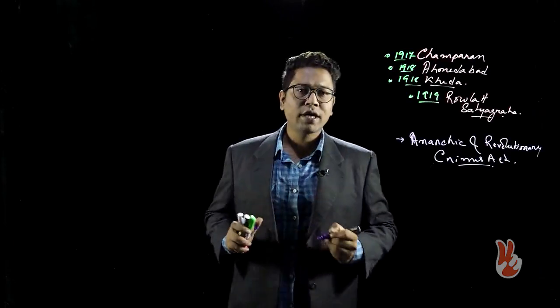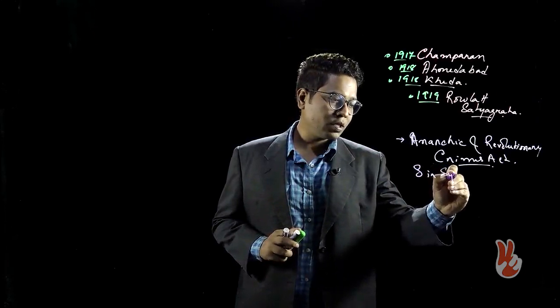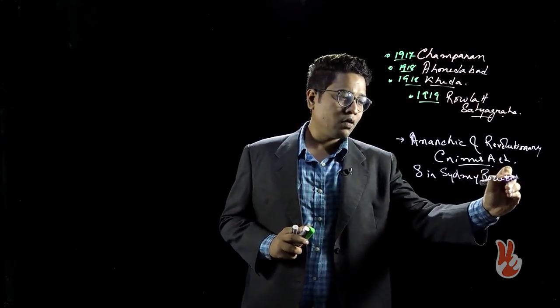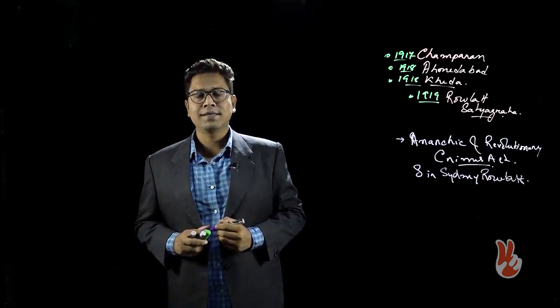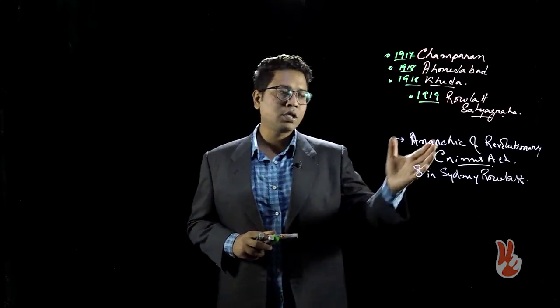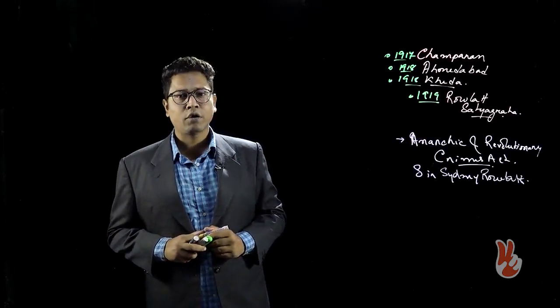It is known as the Rowlatt Act because Sir Sidney Rowlatt was the head of the committee which had proposed this particular bill.